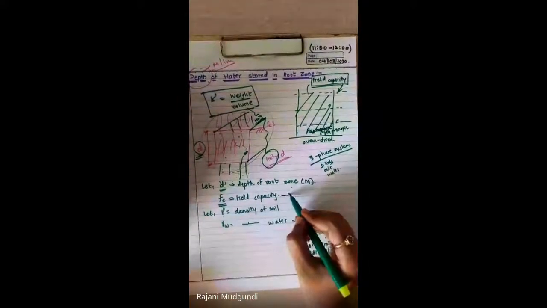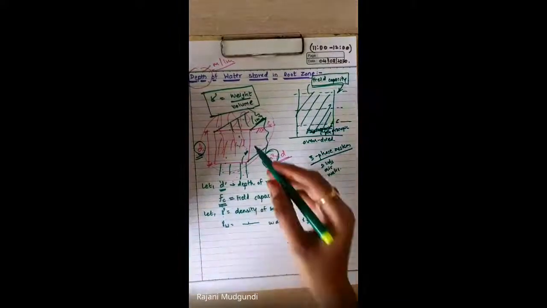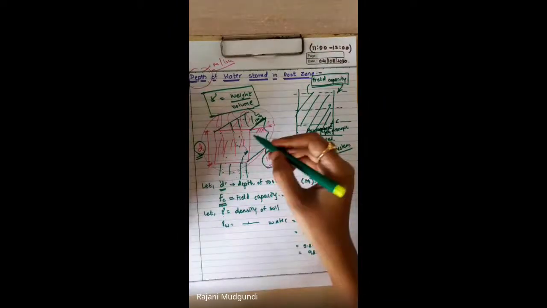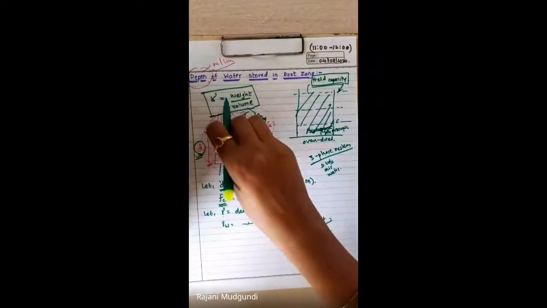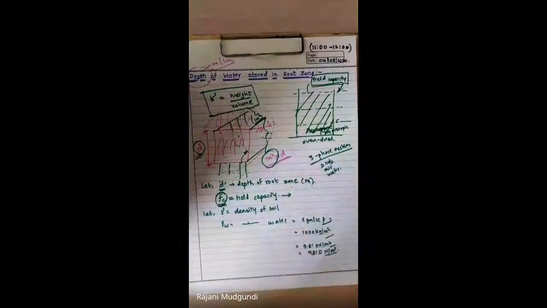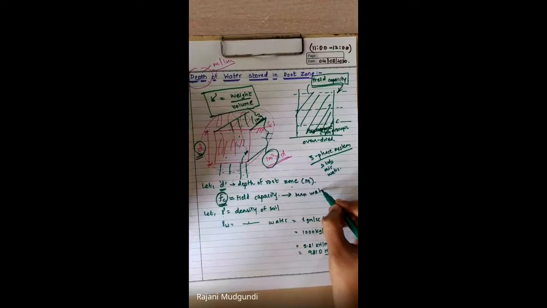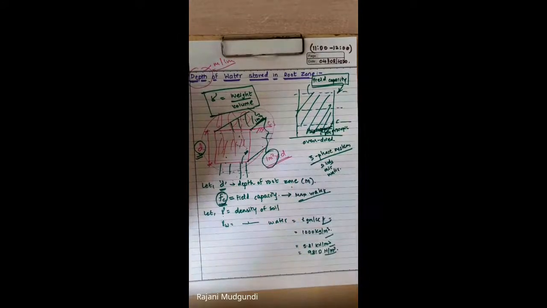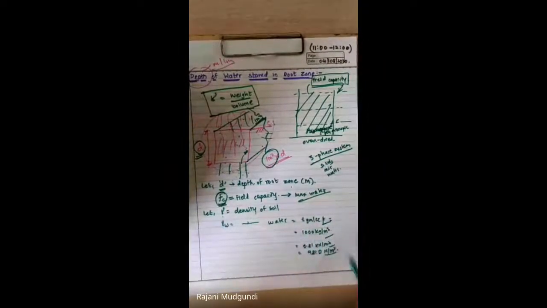Beyond this, in excess of FC, if water is supplied to this ground, then that excess water will go out of the soil as it will not be held against gravity. The soil has water holding capacity only up to FC. Therefore, this is the maximum water holding capacity of this soil, right? So gamma is density of soil and gamma W is the unit weight or density of water.